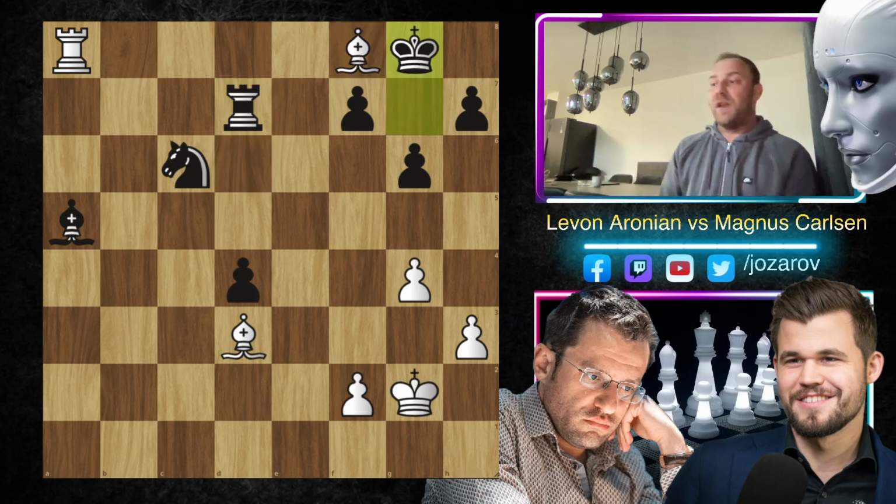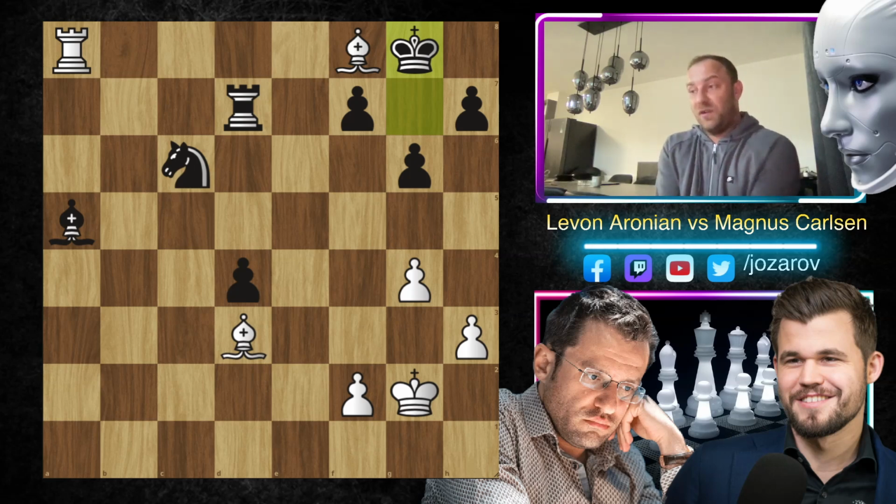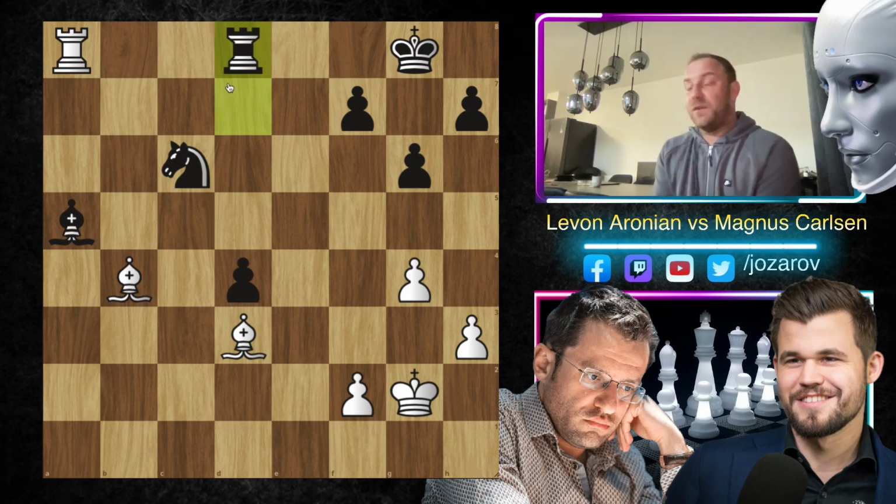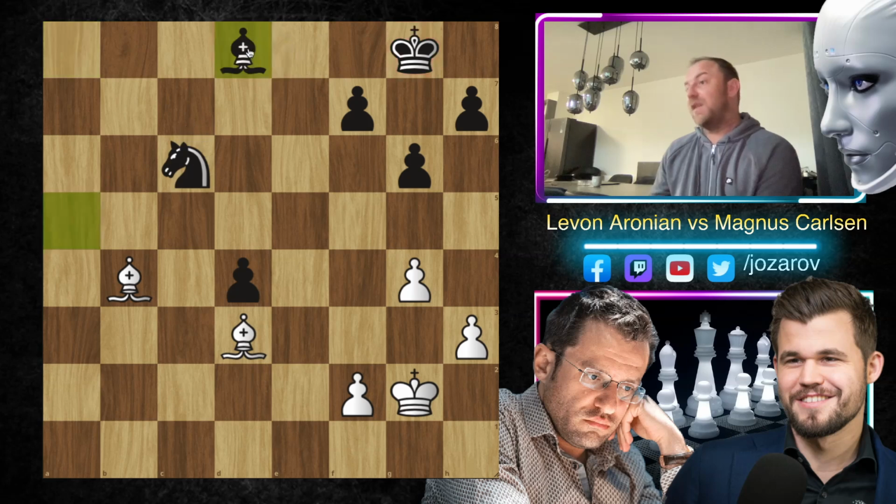And the cool part for black is here that you could actually play the move king to g8, because here bishop to b4, the discovered attack is not so dangerous. We can simply try here rook to d8 and simplify the position again by trading some more pieces. If you try rook to d8, then bishop to d8 is a possibility, and it's simply a drawish line, I think.